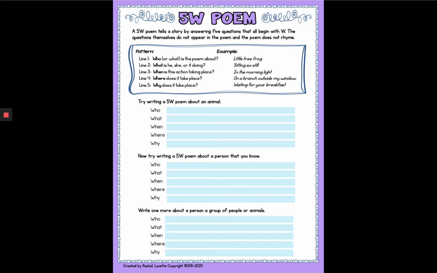Think about it even in terms of our read aloud. Like, who is the story about? What is happening? When is it taking place? Where does it take place? Why is it happening? Okay? And that can help you with your 5W poem.